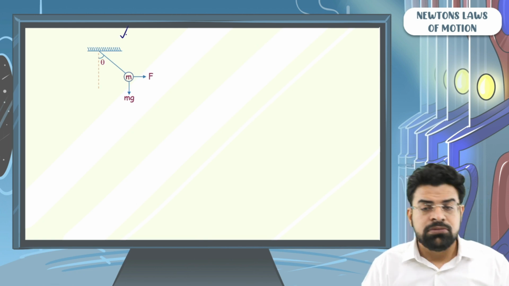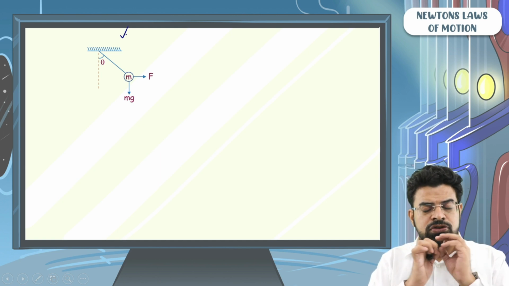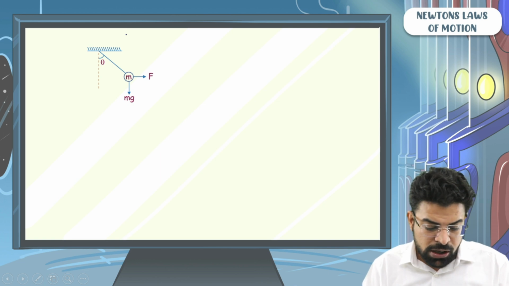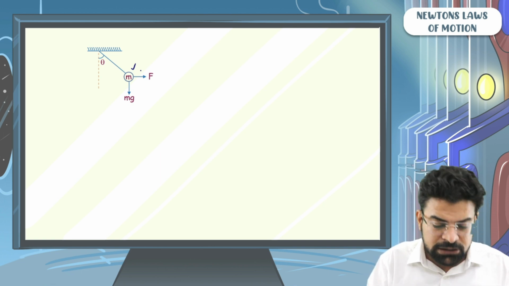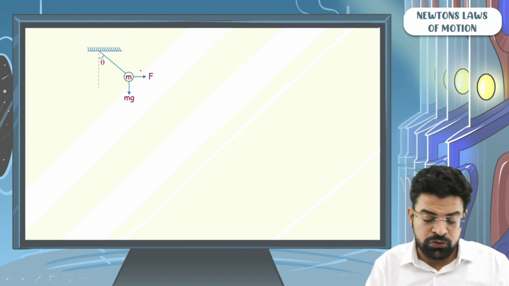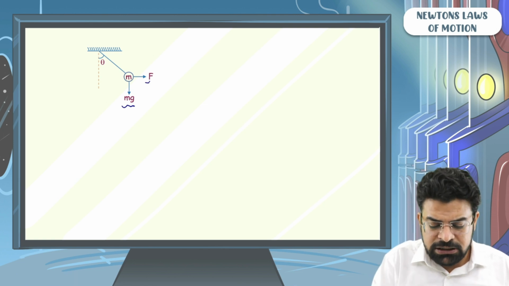Actually, this is not an example. This is a very important case which you should know by heart, because this is so useful at many places in physics. You will find a string, you will find a mass, and there will be two forces, one horizontal, one vertical. Usually the vertical force is the force of weight, so I have written it as mg, and there will be some horizontal force.